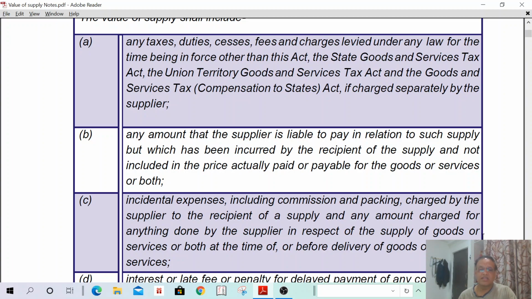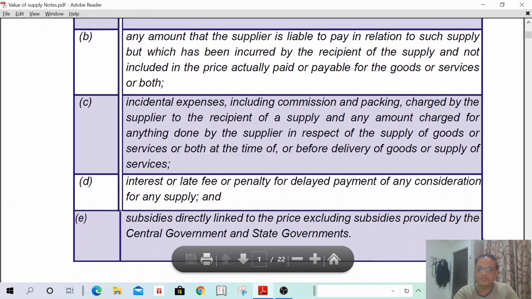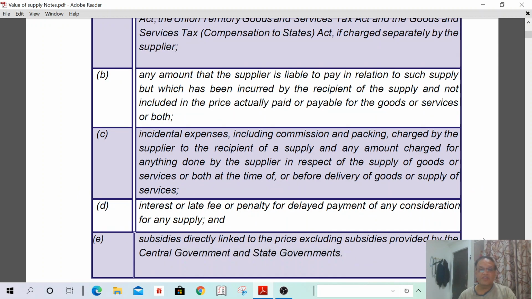Next, interest or late fee. Interest, late fee, penalty for delayed payment for any consideration for the supply. That means if I am supplying goods to Mr. X, in the invoice I have clearly mentioned, if the amount is not paid within 15 days, an interest of 2% per month will be charged, or a late fee of 100 rupees will be charged, and the amount shall be paid by the recipient. In such a case, the interest and late fee shall be included in the value of supply.